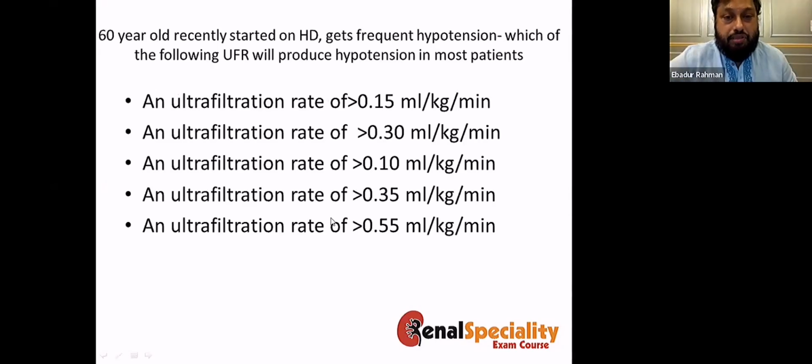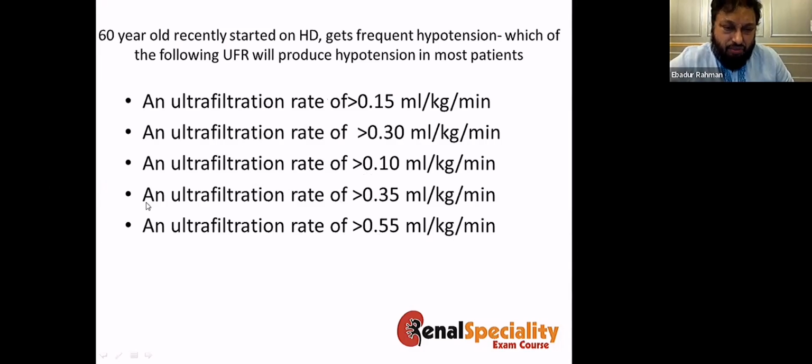Now let's do this exercise. This is a 60-year-old recently started on hemodialysis, who gets frequent hypotension. Which of the following ultrafiltration rates would produce hypotension in most patients? An ultrafiltration rate of more than 0.15 ml per kg per minute, an ultrafiltration rate of more than 0.30 ml per kg per minute, an ultrafiltration rate of more than 0.10 ml per minute, an ultrafiltration rate of more than 0.35, an ultrafiltration rate of more than 0.5.